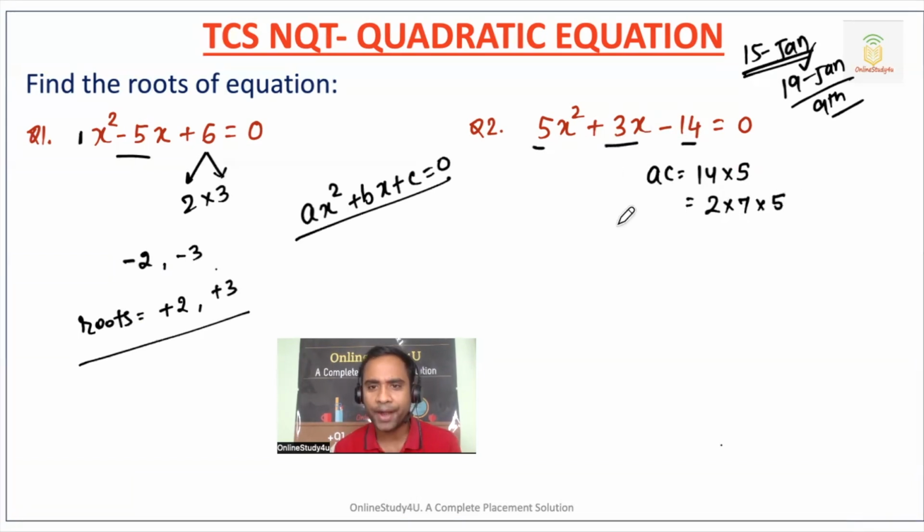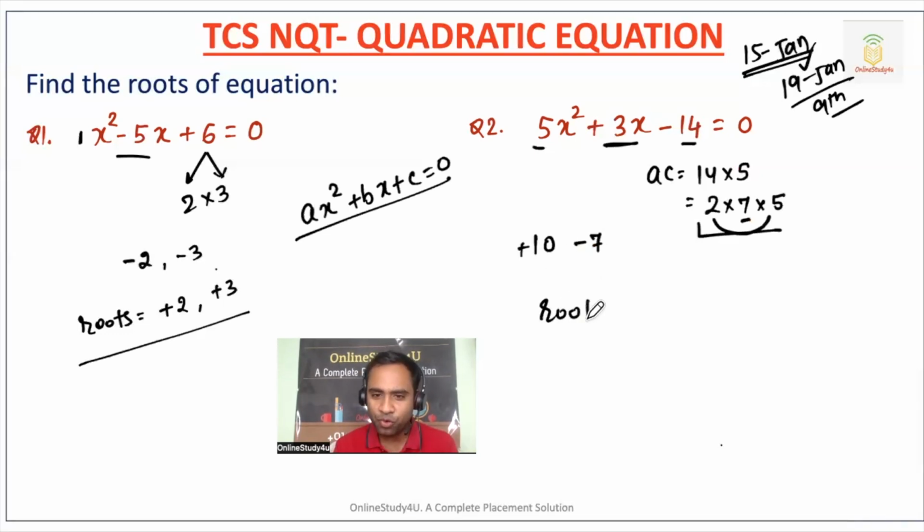Now here I want 3. So how can I get 3? You see the combination: 5 into 2. 5 into 2 is 10, and then 7 is remaining. So basically you have to find out AC, see how you can write it in prime factors, and then see how you can get 3 from there. So 10 and 7. Here it is plus 3, that means plus 10 and minus 7. Plus 10 minus 7 will give you plus 3.